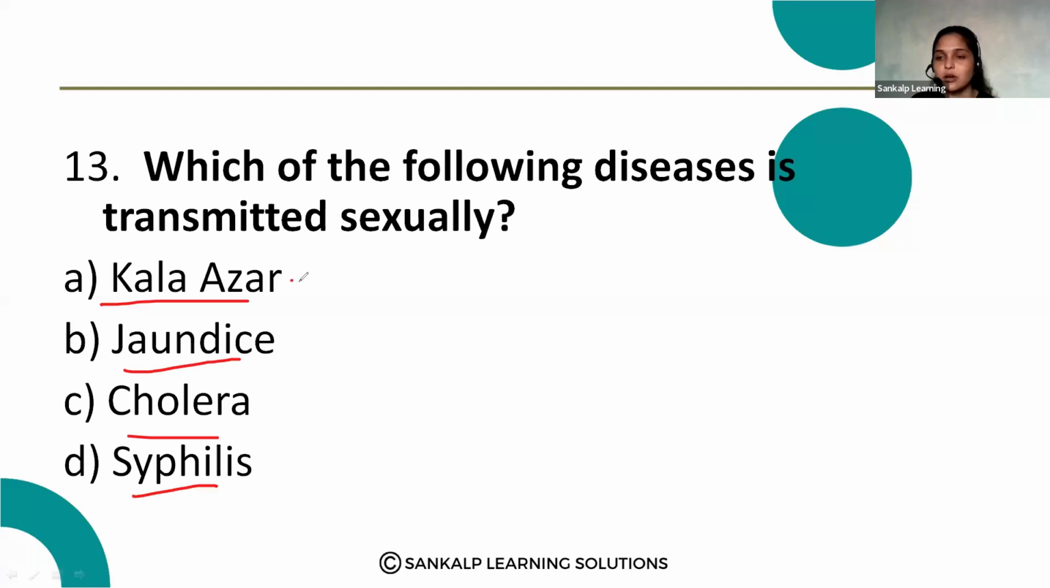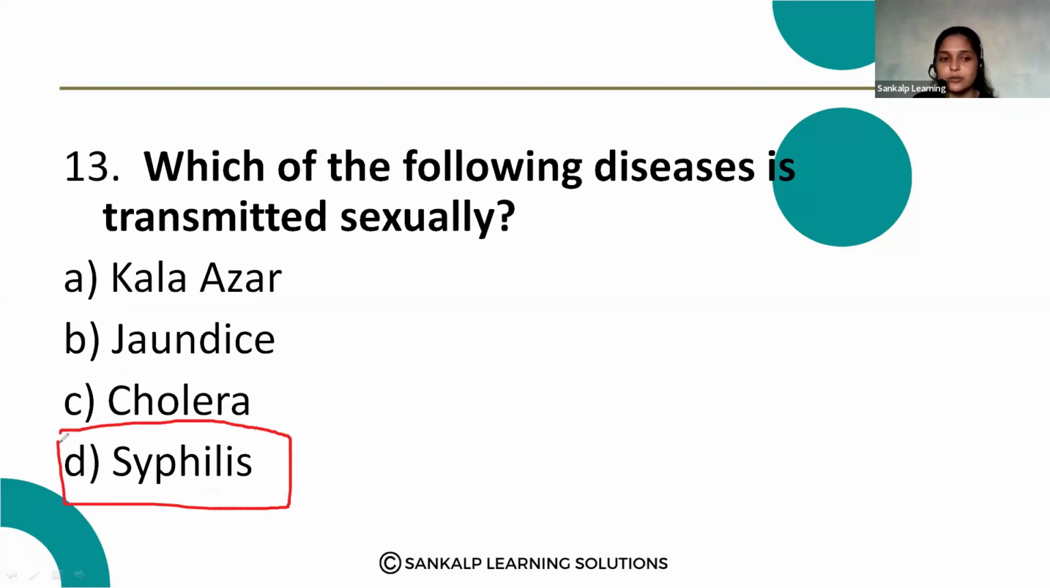Kala azar is caused by leishmania, but it is not a sexually transmitted disease. Jaundice is also not a sexually transmitted disease. And cholera is also not a sexually transmitted disease. So what we can say, option D is the sexually transmitted disease. Syphilis is one of the sexually transmitted diseases. Option D is the correct answer.